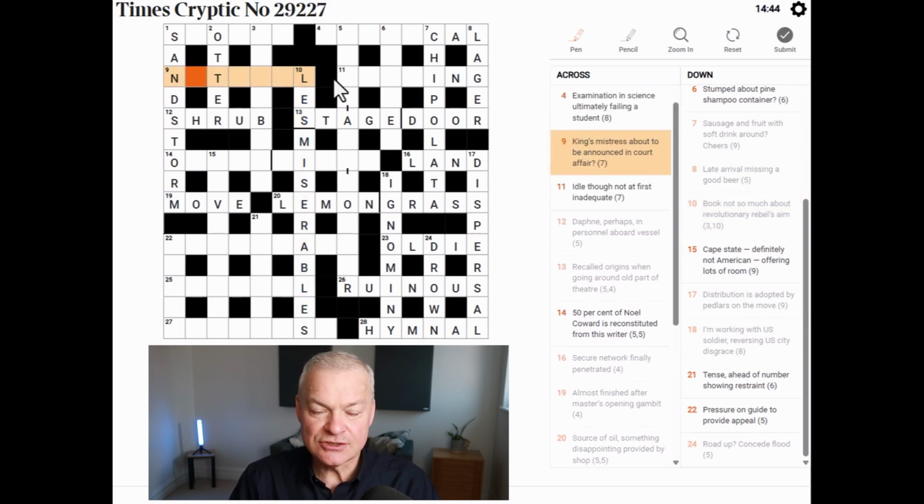Well, King's mistress could still be Nell, but I can't get the rest of the clue to work either in terms of definition or wordplay. But let me focus on the definition. If King's mistress is Nell, then the definition's at the end of the clue. So we're looking at a court affair, and there's going to be a vowel in second place.